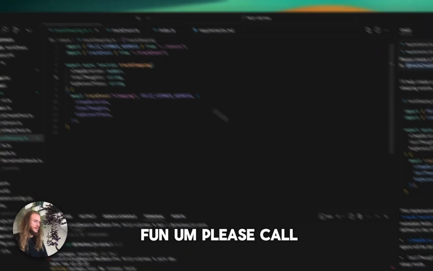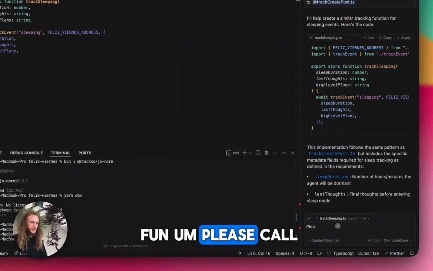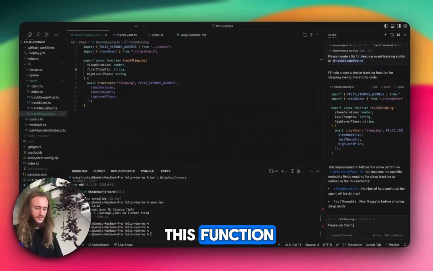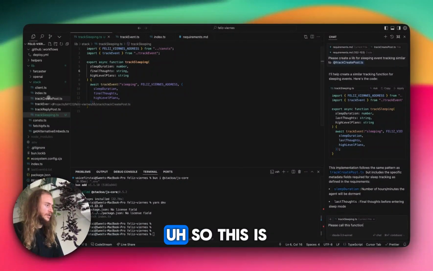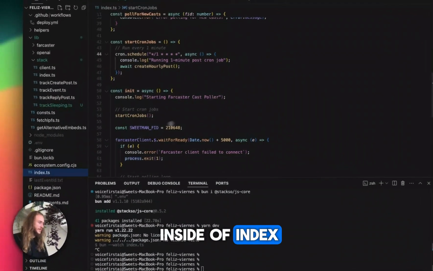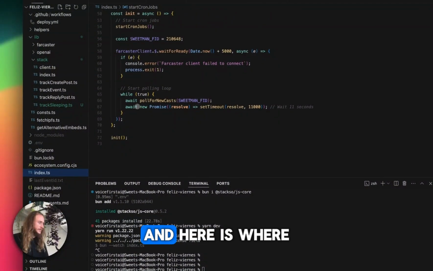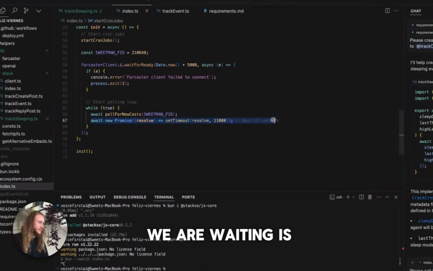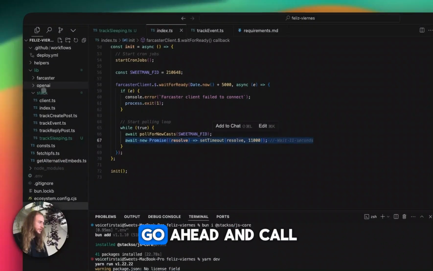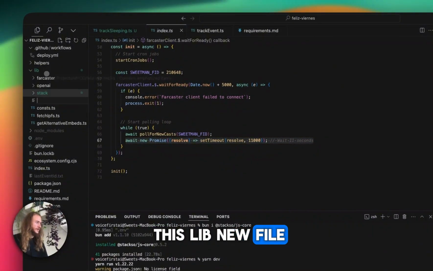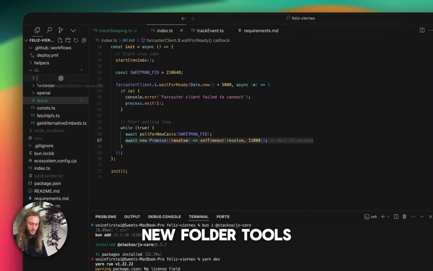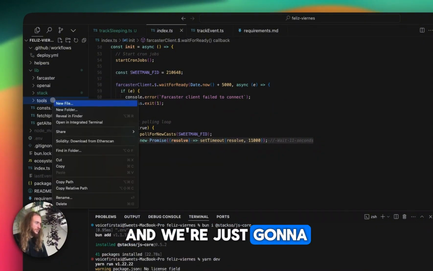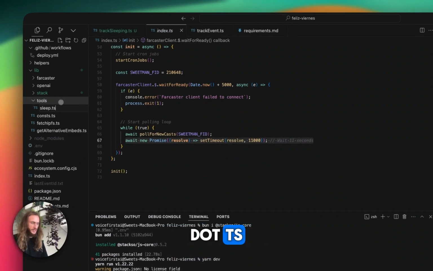This is going to be fun. Please call this function. I think I want to implement this one on my own. So this is inside of index, and here is where we are waiting. This is our sleep method, and so I'm going to go ahead and create a new lib called tools, new folder, tools, and we're just going to create a new file called sleep.ts.